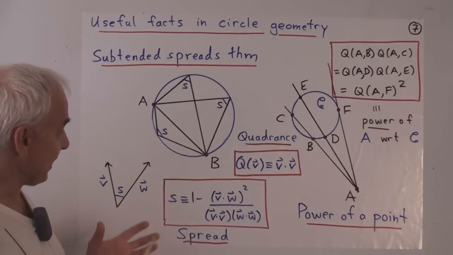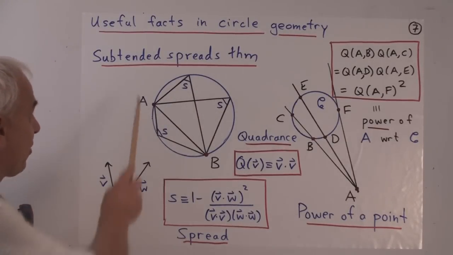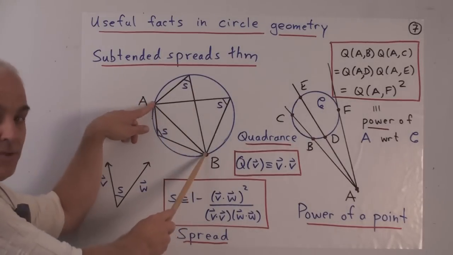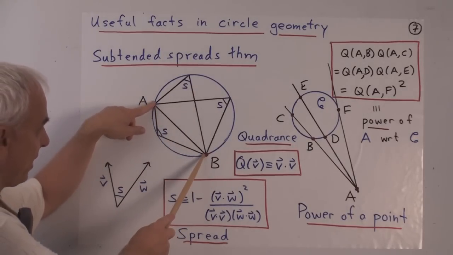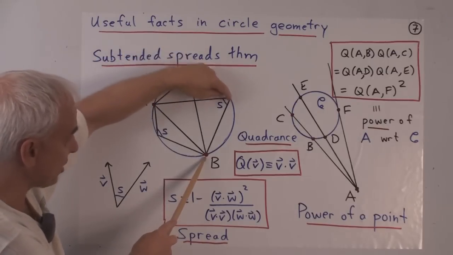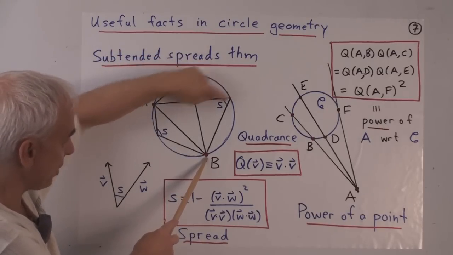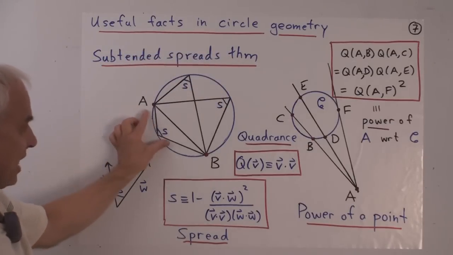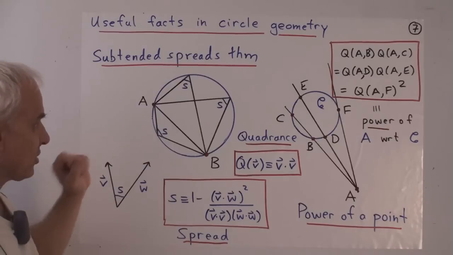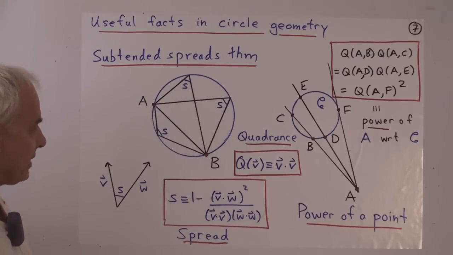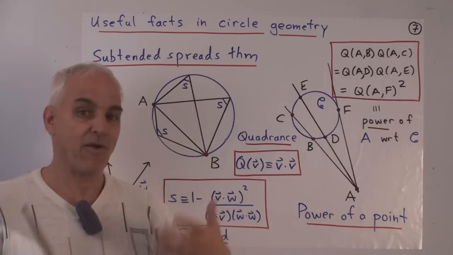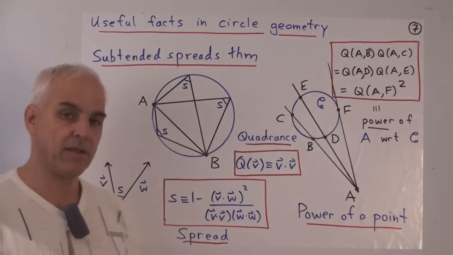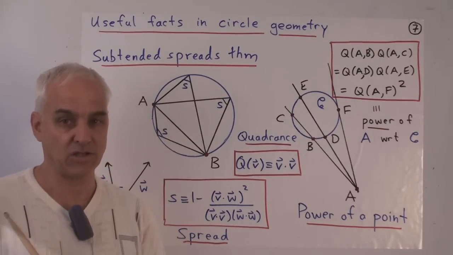One of the lively properties of a circle is what I call the subtended spreads theorem, which is that if you have a circle and you have a chord AB on that circle, so 2 points on the circle, and then you look at that chord from different points on the circle, say that point, or that point, or that point there, then that spread is the same as that spread is the same as that spread. So that's called the subtended spreads theorem. And spreads is the rational trigonometry equivalent to angles. It's not an angle, it's something more fundamental and more natural algebraically.